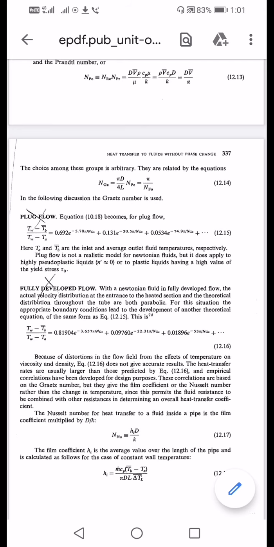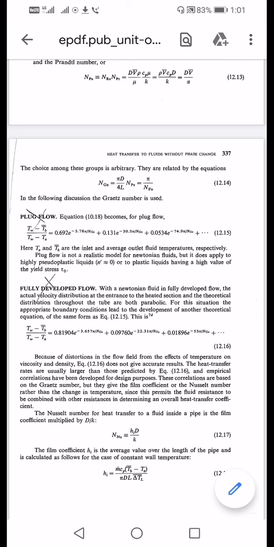Friends, we have seen one rheological behavior in our fluid mechanics, where the graph was plotted as shear stress versus shear strain. The line passing through the origin was the Newtonian fluid, and the line intercepting the y-axis was the Bingham plastic fluid.